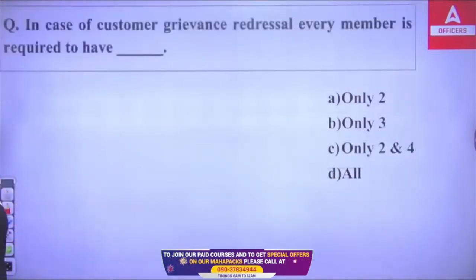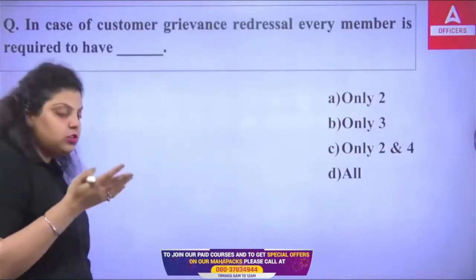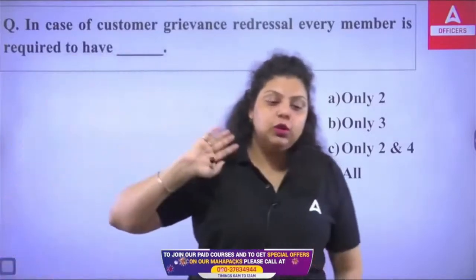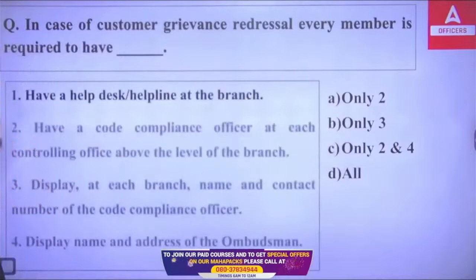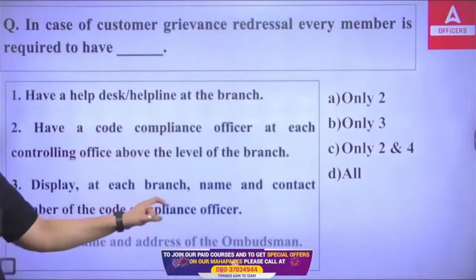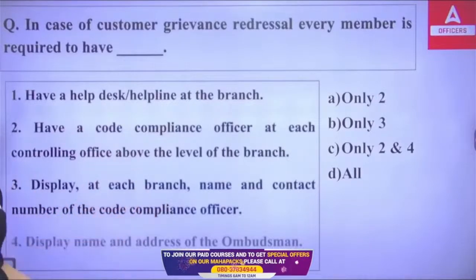Next question we are talking about. In case of customer grievance redressal, every member is required to have dash. A customer grievance redressal policy should be there in each and every service you are providing, not only in banking services, also in other services. So every member is required to have a help desk helpline at the branch, a code compliance officer at each controlling office above the level of the branch, a display at each branch of the name and contact number of the code compliance officer, and a display of the name and address of the ombudsman.